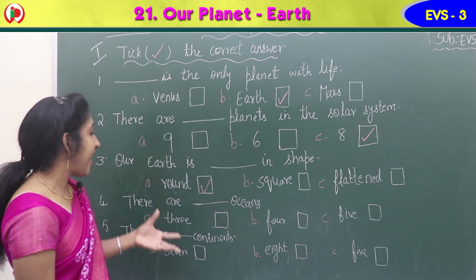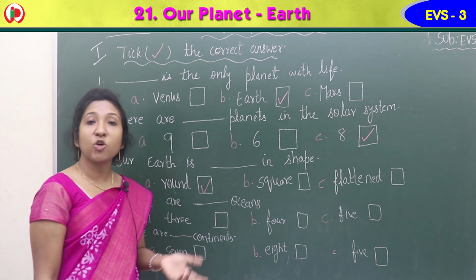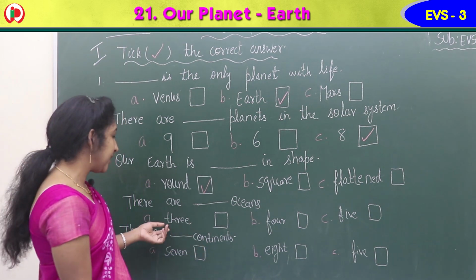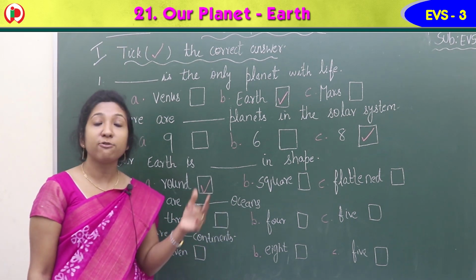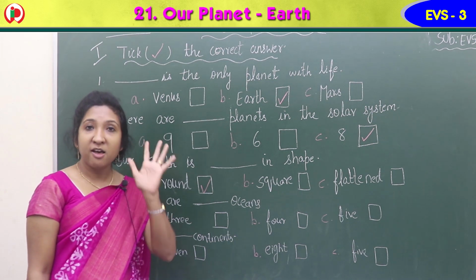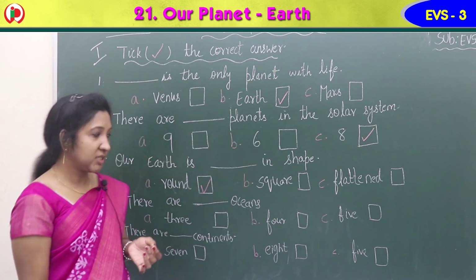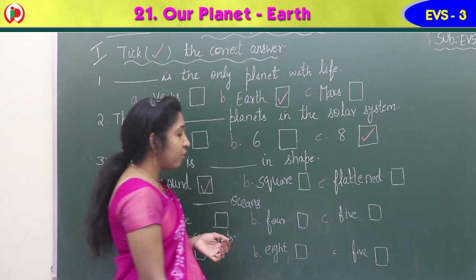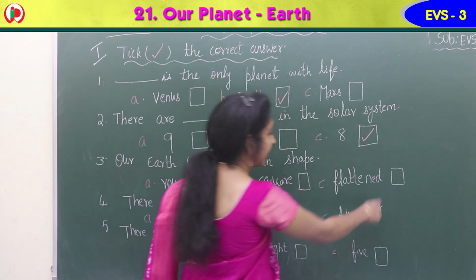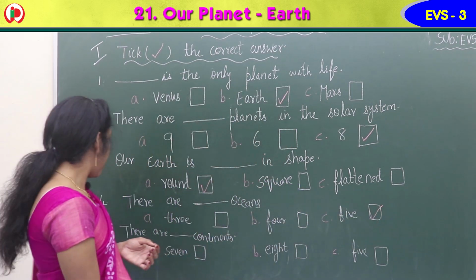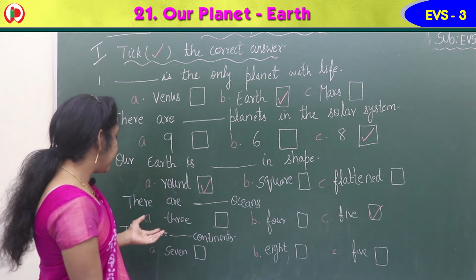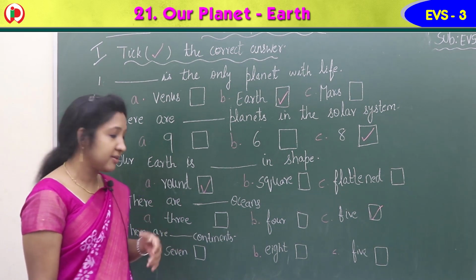Fourth question, there are dash oceans. How many oceans are there? Option A, 3. Option B, 4. Option C, 5. We learned about 5 great oceans. So there are 5 oceans. Here you can tick.